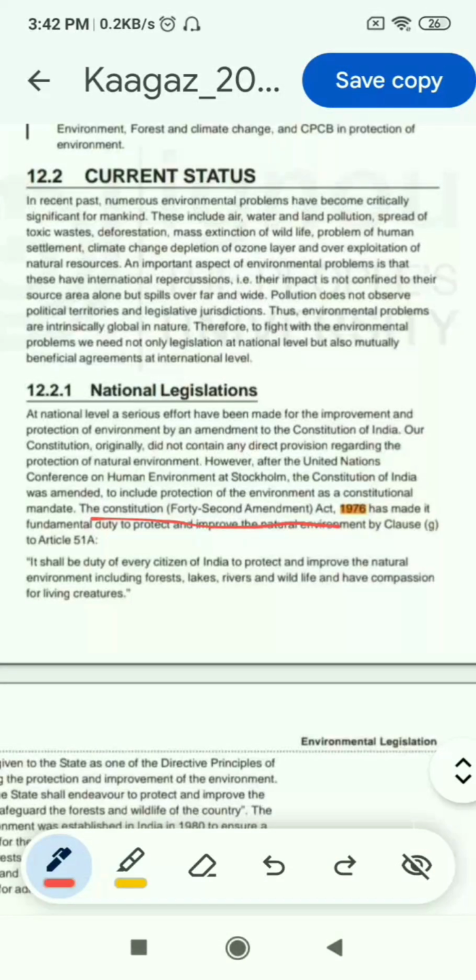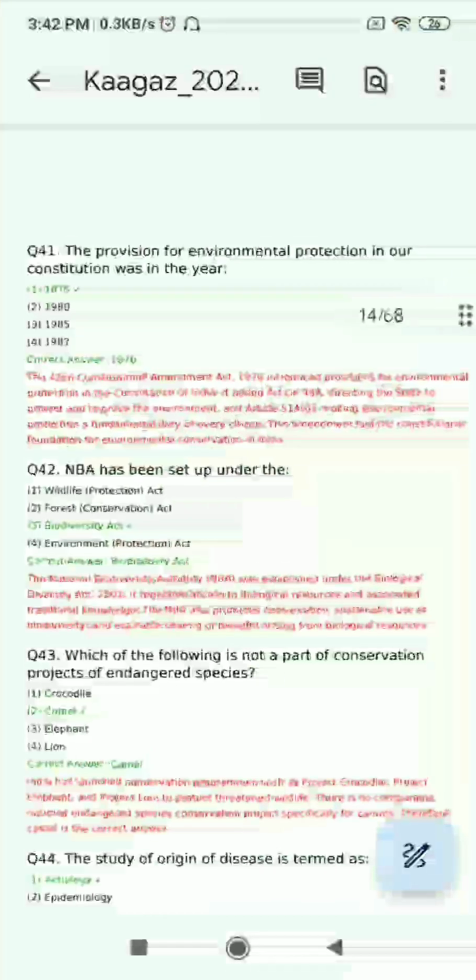The Constitution 42nd Amendment Act 1976 has made it a fundamental duty to protect and improve the natural environment by clause 2 of Article 51A. So 1976 is the answer and this is the correct answer.